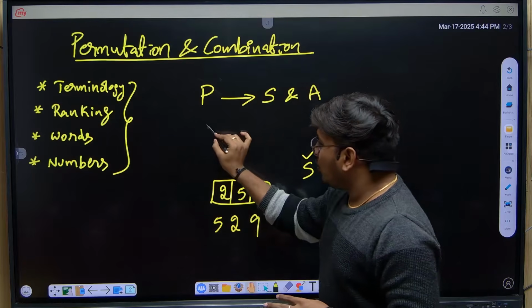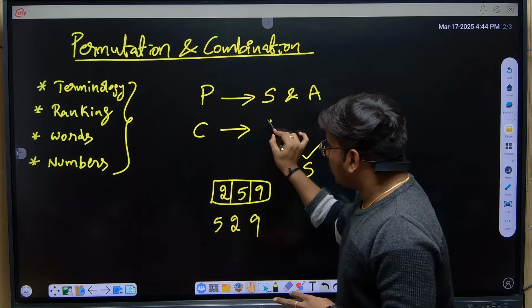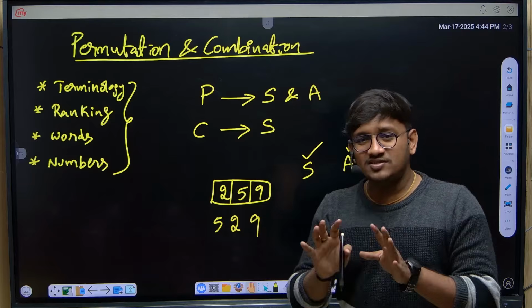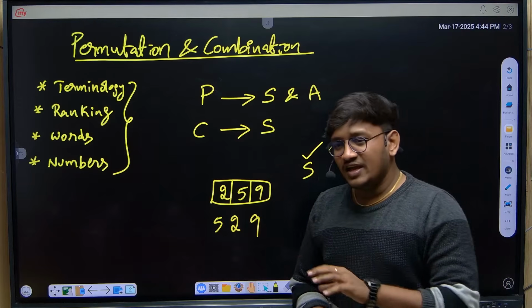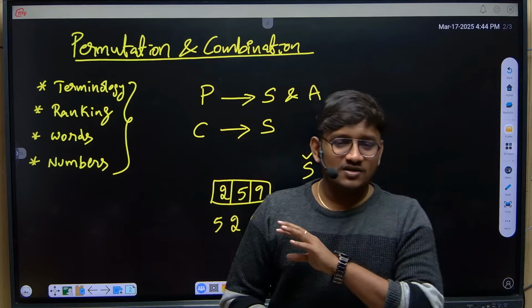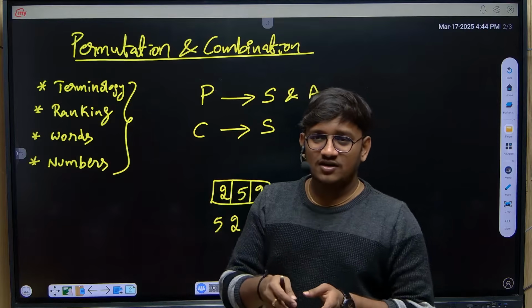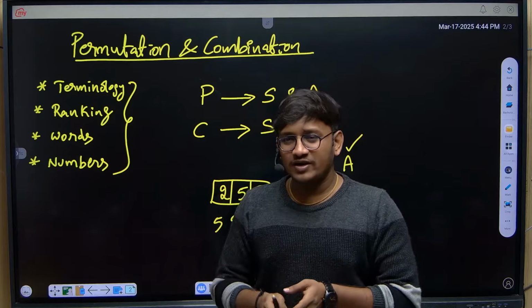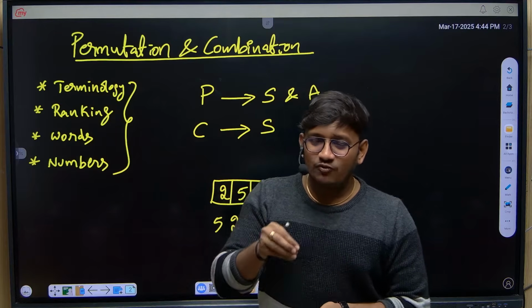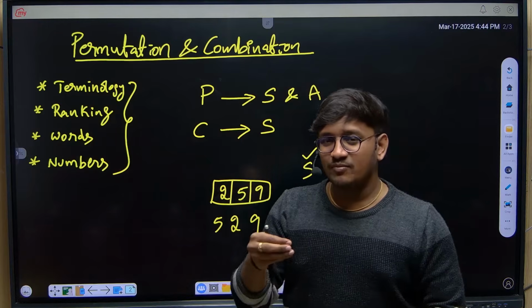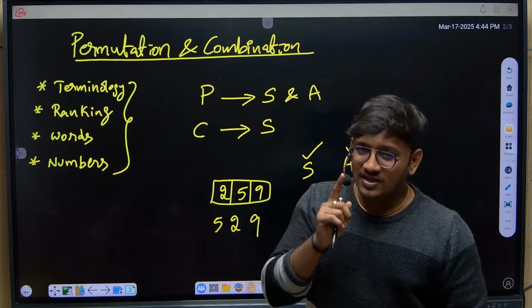Okay, what is meant by combination? Combination means we use only selection. Let's say there are 50 students in a class, and I want to select one particular student as a volunteer for organizing a program. Selecting one particular student from the class is an example of combination, where only selection is happening.